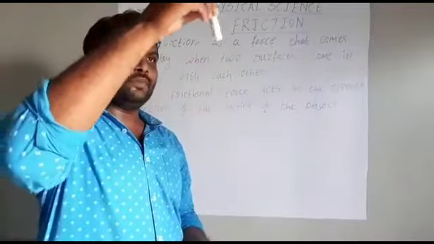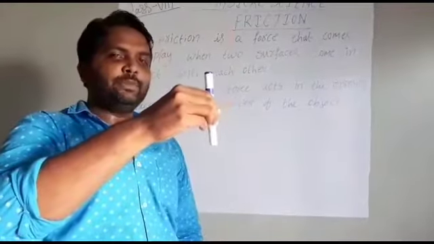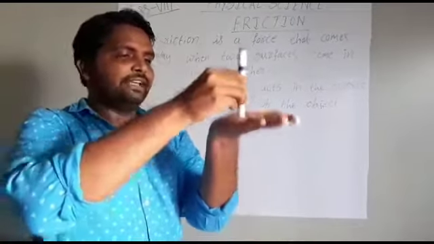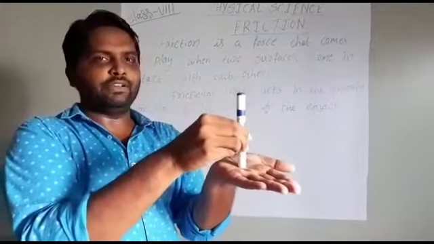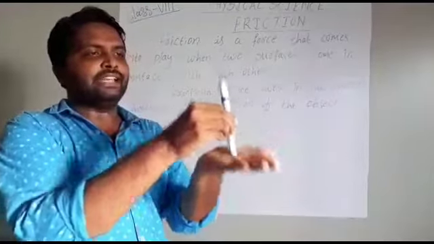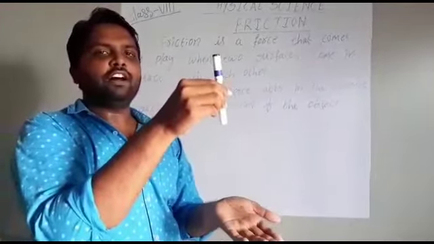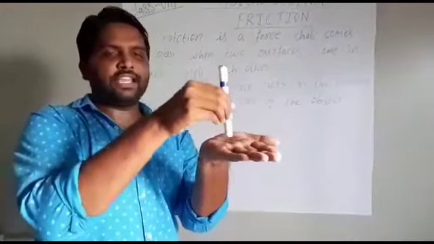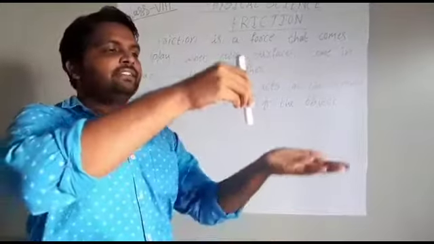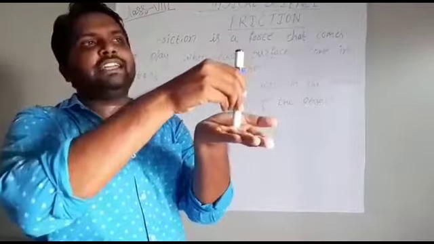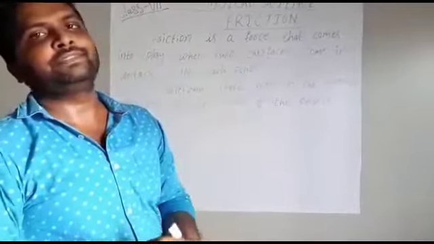So the object is moving like this, and friction will be in the opposite direction. If it is not in the opposite direction, then the object will not be in a stable position. So when the object is moving in this direction, the friction will be in the opposite direction.